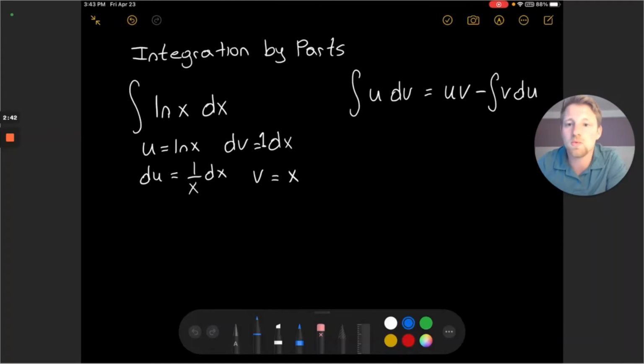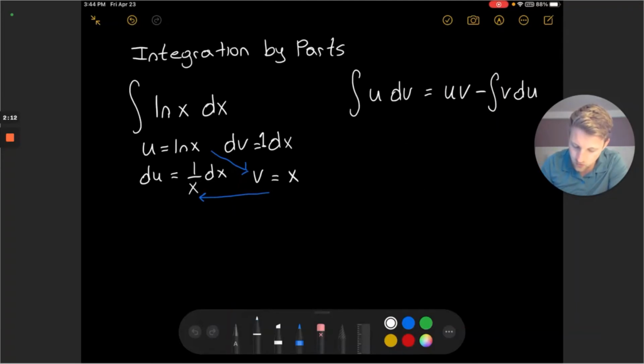And with any integration by parts, again, to remind myself of the equation, if I don't have it handy, I can always just make my arrows. So u to v is the product, and then we're going to subtract the integral of v du. So make an arrow diagonally u to v, and then my arrow across v to du. So let's set up the next step of the integration by parts.